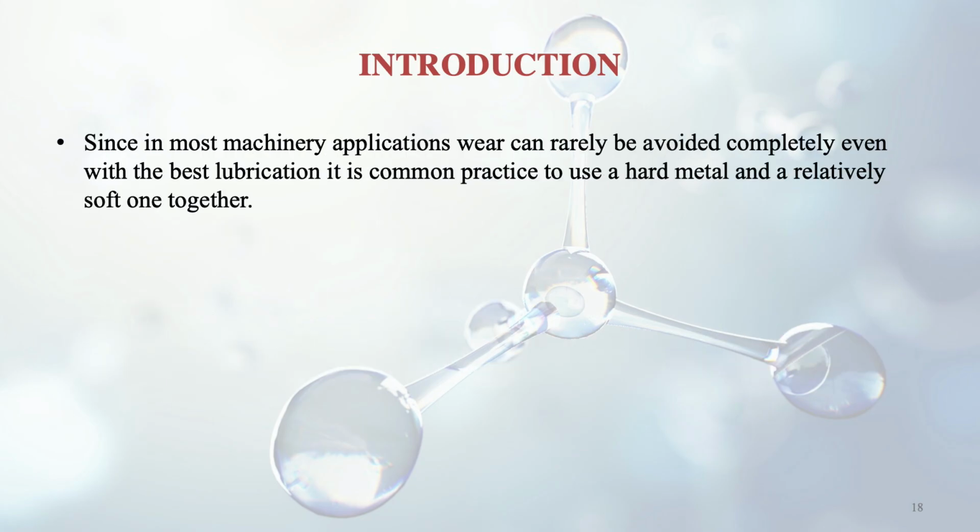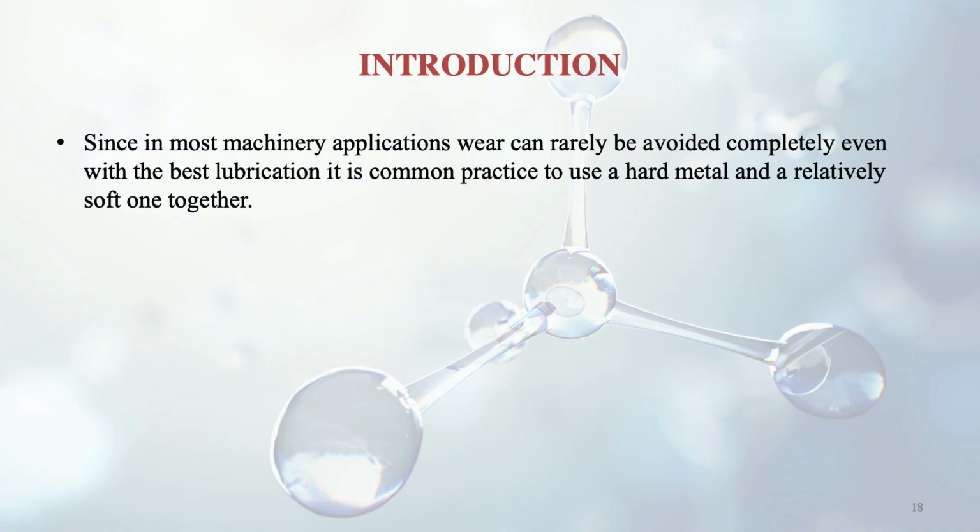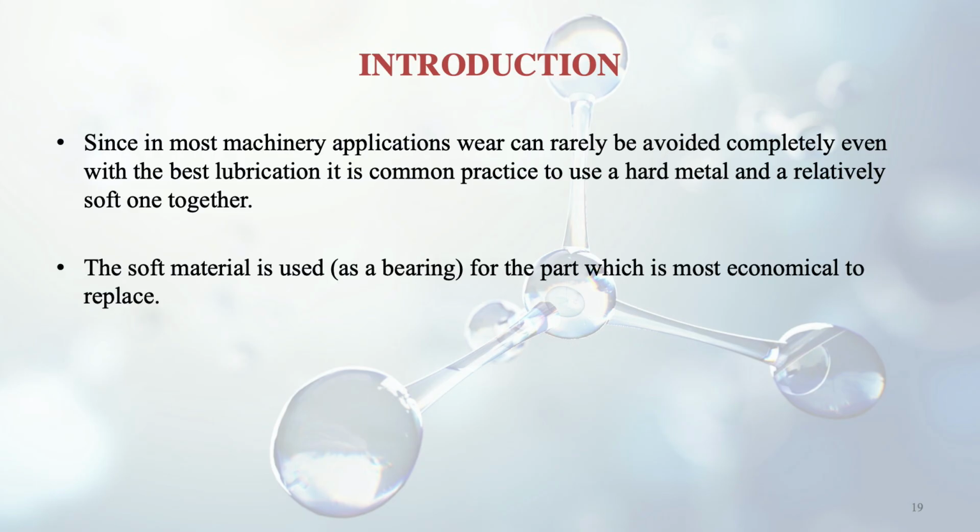Since in most machinery applications wear can rarely be avoided, we know that ultimately everything has to wear out. Our bodies also wear out. It is like that in this world, things wear out, and this can rarely be avoided completely, even if we are using the best lubrication. It is common practice then to use a hard metal, to achieve the best possible result of minimum wear, together with a relatively soft core. The soft material is used as a bearing for the part which is most economical to replace.